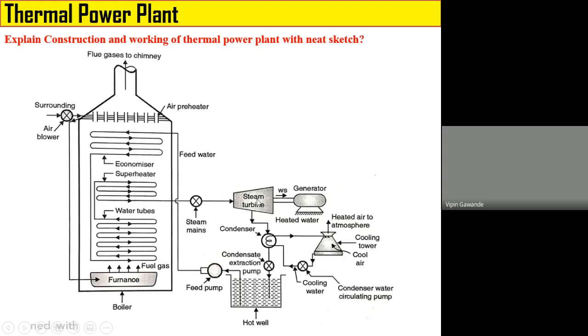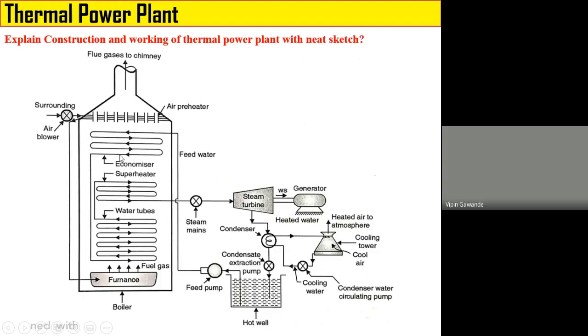The remaining steam enters into the condenser. In the condenser, the steam rejects its heat and is converted to condensate. It heats the cold water flowing through the condenser. The hot water enters into the cooling tower. The cooling tower cools the hot water coming from the condenser, and the cold water is again supplied to the condenser tubes. The condensate collected in the condenser is taken into the hot well using the condensate extraction pump. This hot water is supplied to the economizer tube using the feed pump. So that is called the feed water.